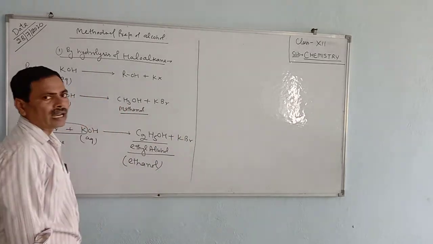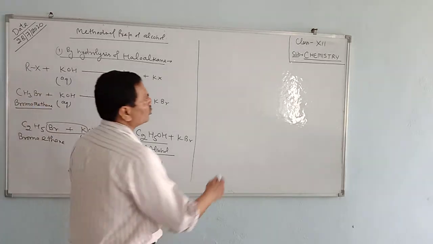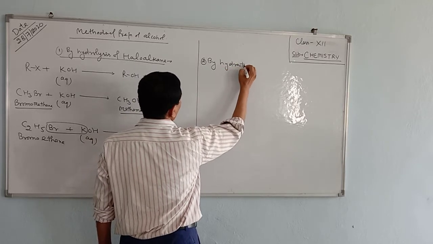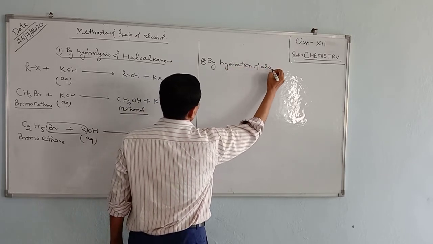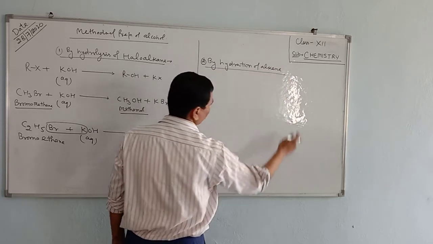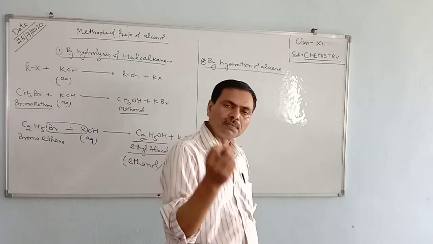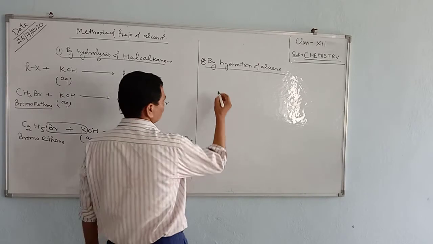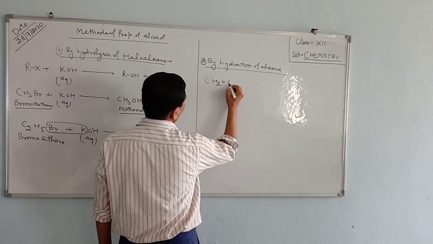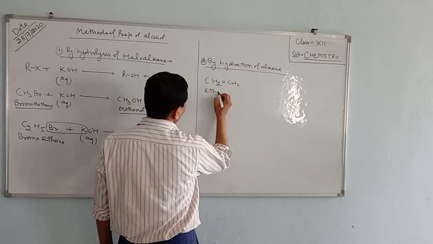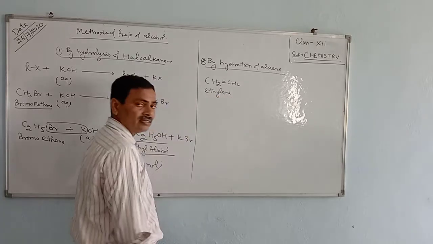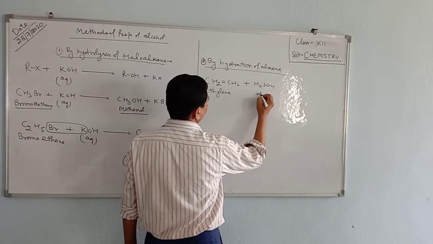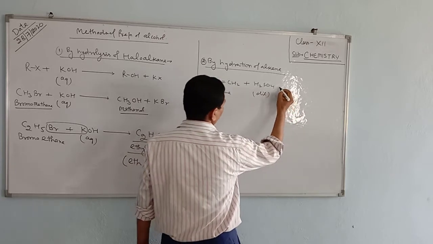You can prepare the alcohol by the hydration of alkene also. But the hydration takes place in the presence of dilute mineral acid, most probably sulfuric acid. For example, CH2=CH2, this is ethylene, or you can say ethene, when treated with dilute sulfuric acid, which consists of so much water, it gives